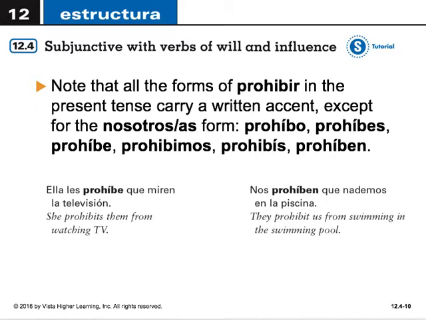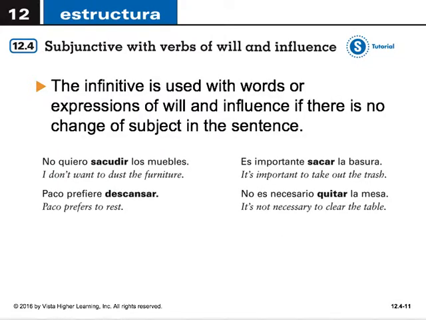Note that all forms of prohibir in the present tense carry a written accent, except for the form nosotros. Prohíbo, prohíbes, prohíbe, prohibimos, prohibís, y prohíben. Por ejemplo, ella les prohíbe que miren la televisión. She prohibits them from watching TV. O nos prohíben que nademos en la piscina. They prohibit us from swimming in the swimming pool.